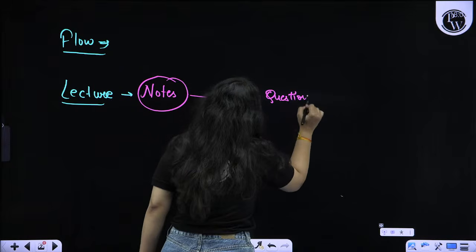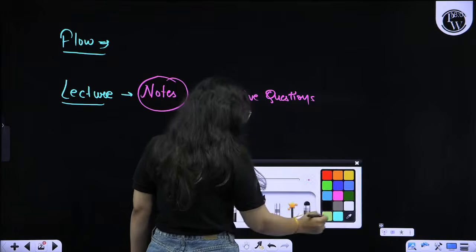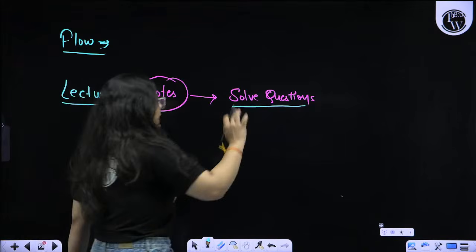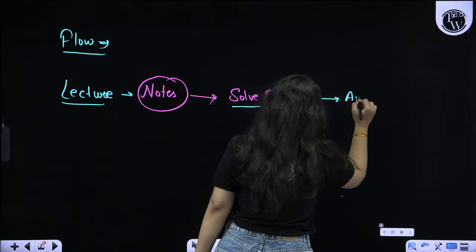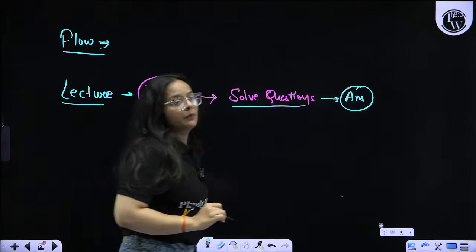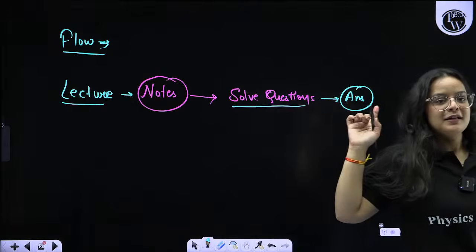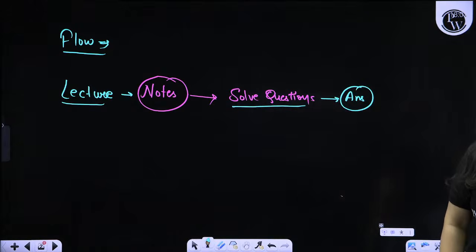Along with me, you have to solve the questions on all the concepts that we have done so far, and try them all. If you are ready for this general flow, then we can start our class.